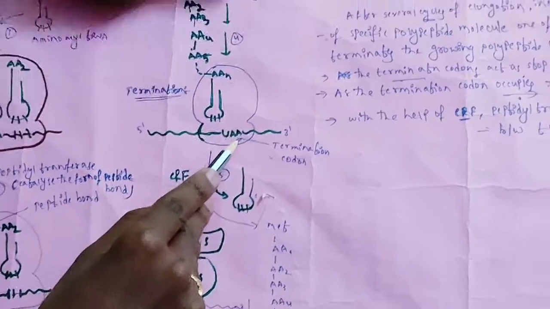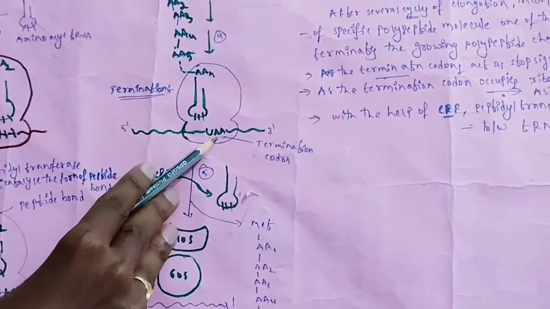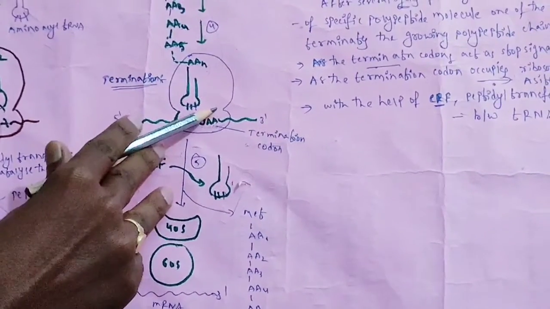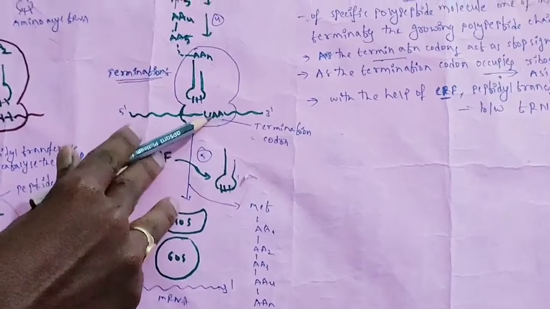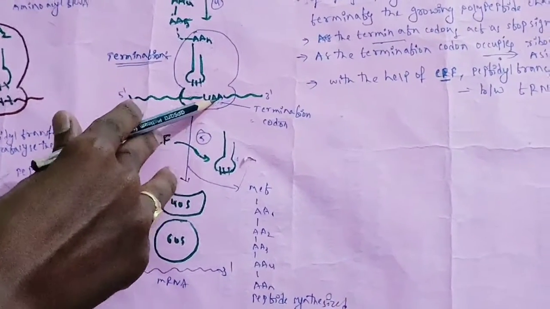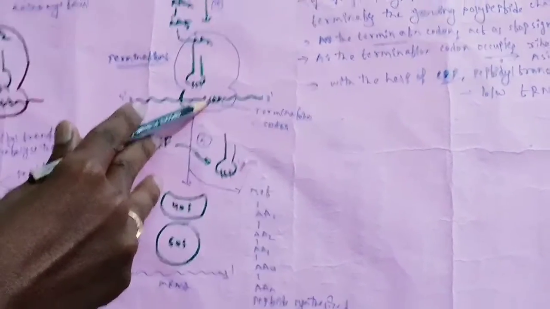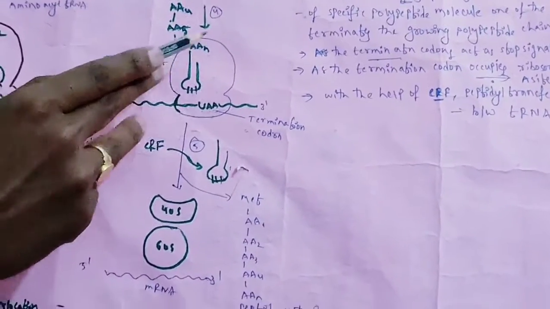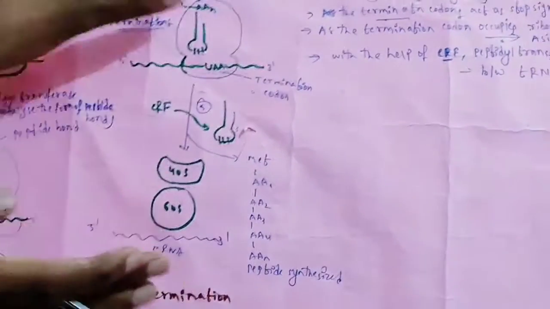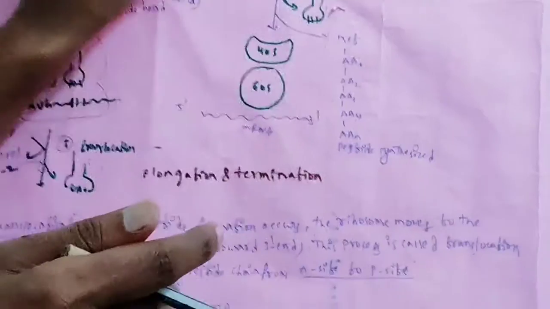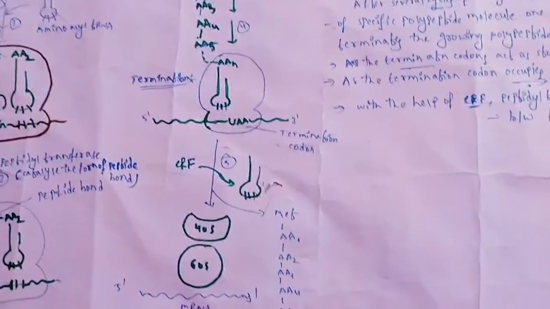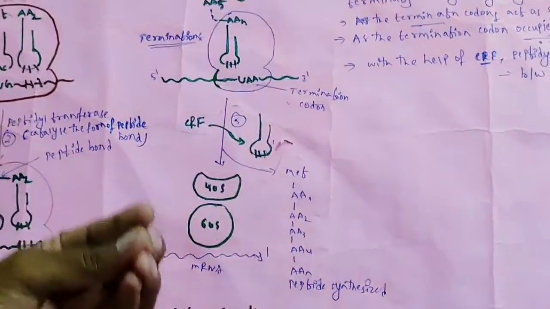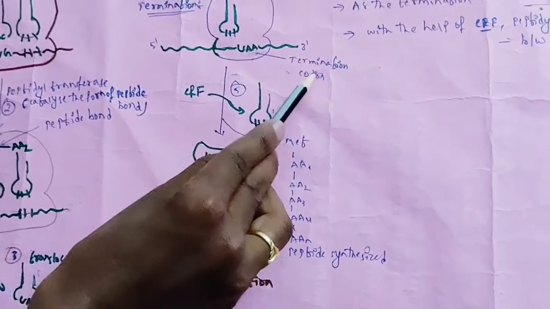Why are these termination codons? Because they don't represent any amino acid. So amino acid cannot be further attached to this peptide chain, and that's why protein synthesis will be stopped. If no amino acid is available, the peptide chain synthesis will be stopped. Okay, this is the termination codon.